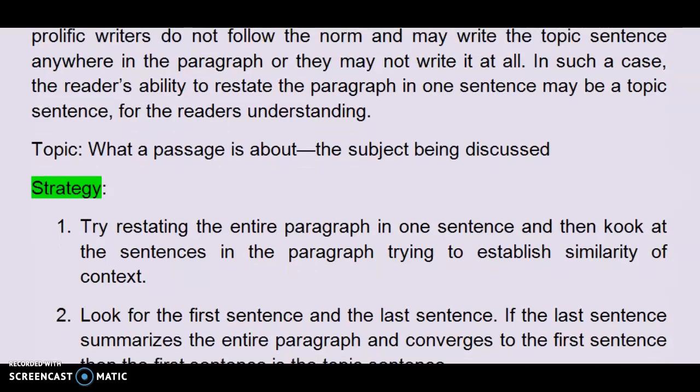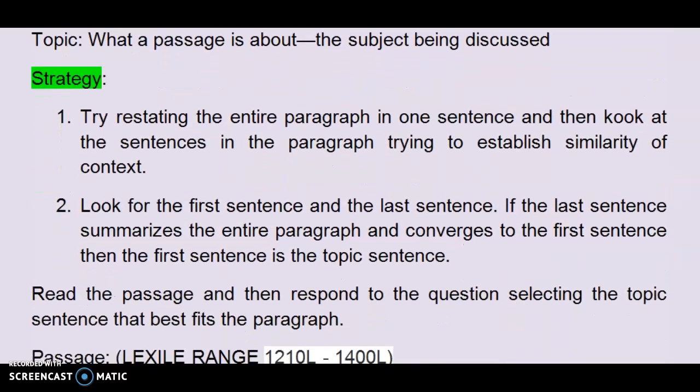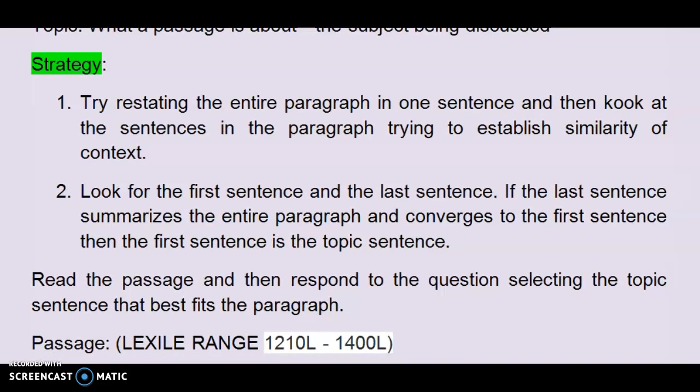In order to restate, the topic is what the passage is all about, or what subject is being discussed. Now let us look at the reading strategy we need to apply. Try restating the entire paragraph in one sentence and then look at the sentences in the paragraph, trying to establish some kind of similarity of context.